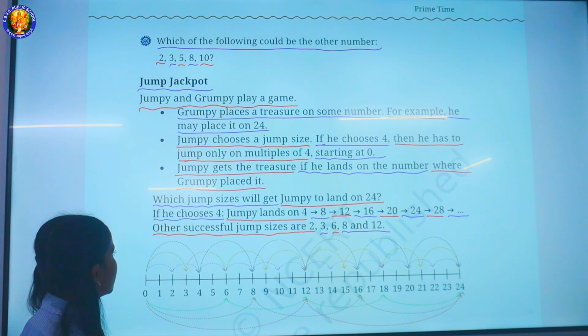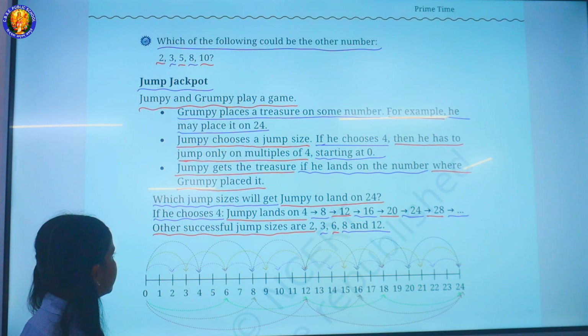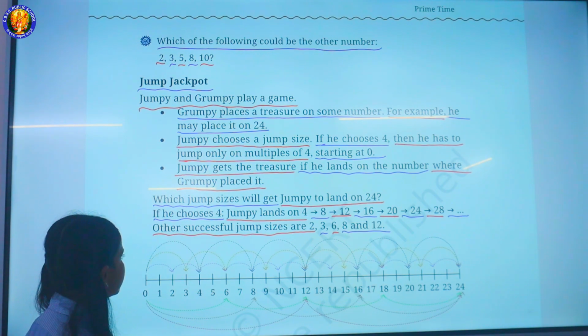Starting at 0, Jumpy gets the treasure if he lands on the number where Grumpy placed it. Which jump sizes will get Jumpy to land on 24?